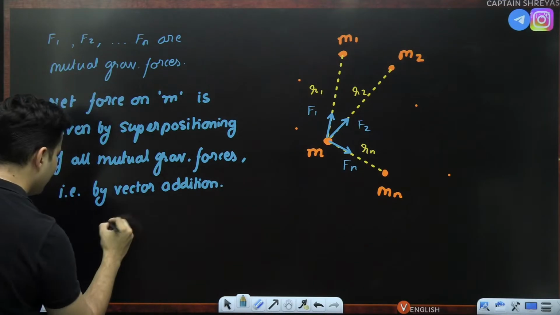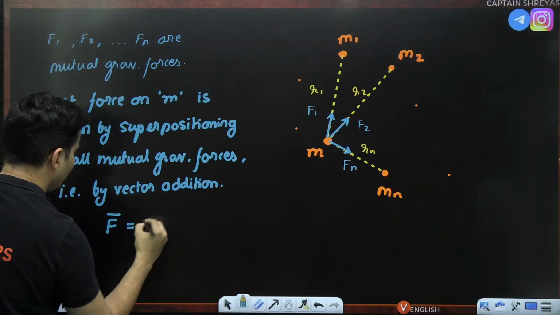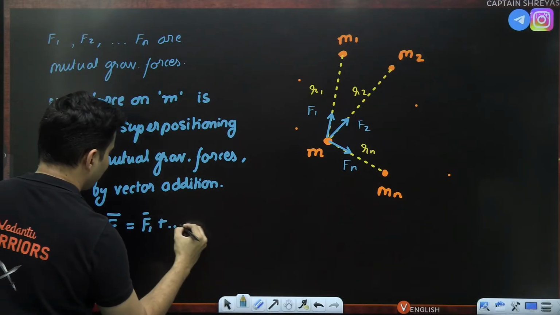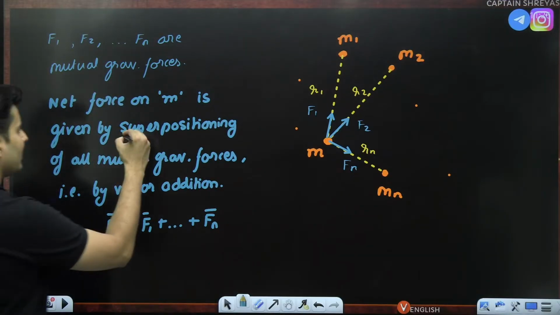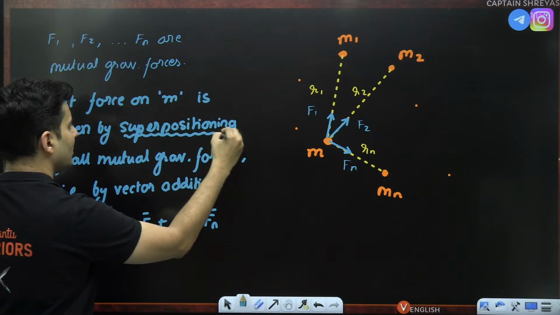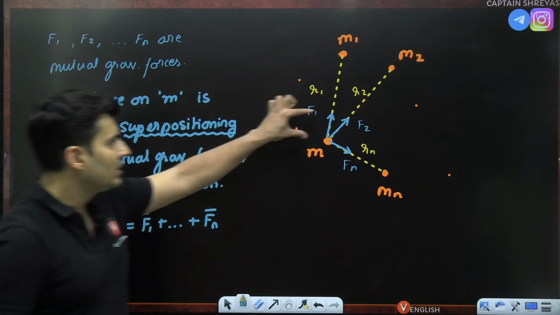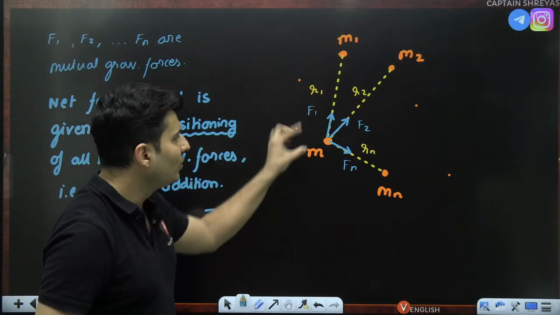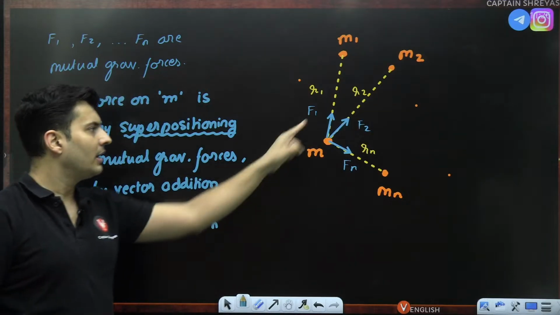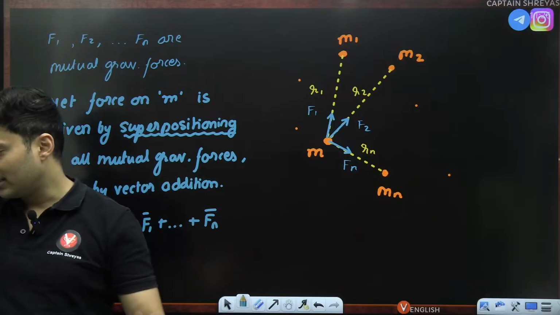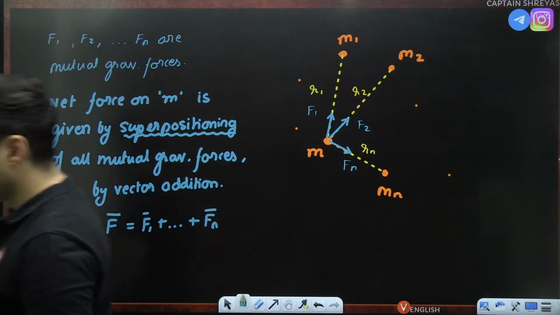So whatever is that total force, my dear students, it will be just F1 bar plus F2 bar, like that, till Fn bar. So that is given by superpositioning principle. This force will be there, this will be there, this will be there. You do the vector addition, the net force will be just the vector addition of all these forces together. As simple as that. Is that okay, everyone?